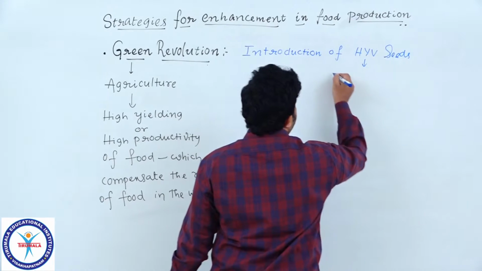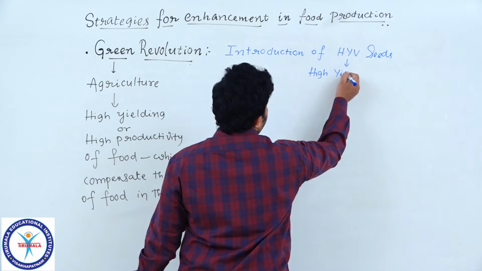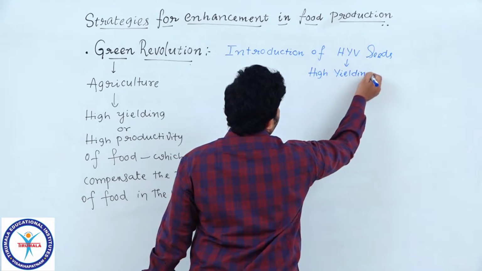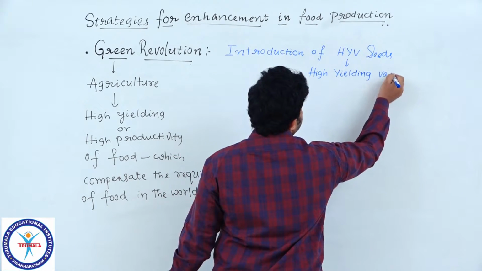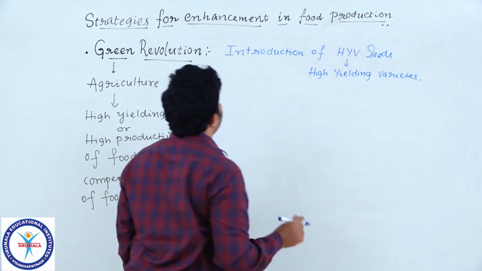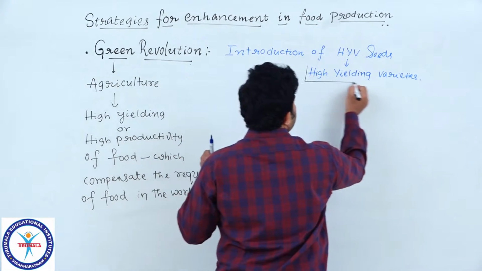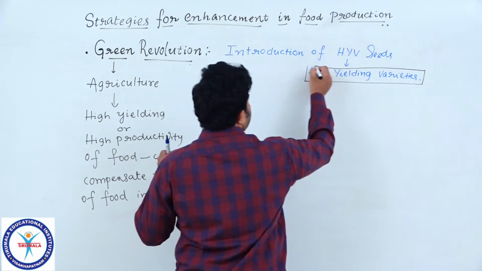What is HYV? High yielding varieties. How are we obtaining high yielding varieties? You know very well. How do we obtain these HYV seeds?